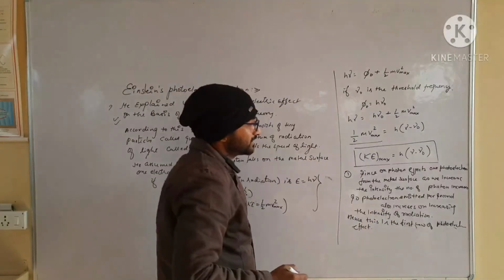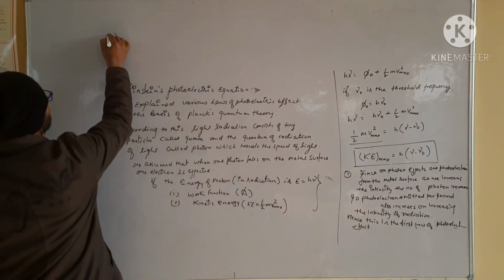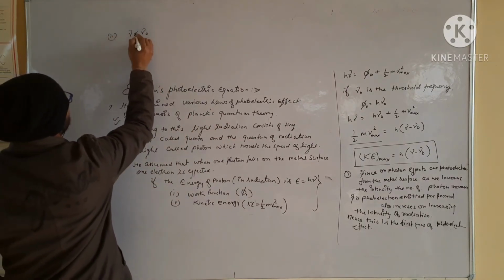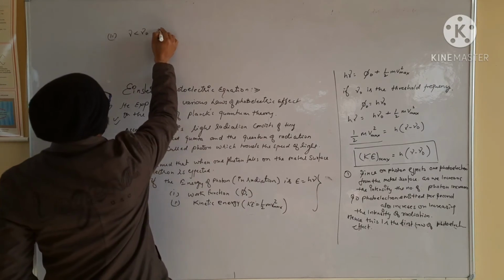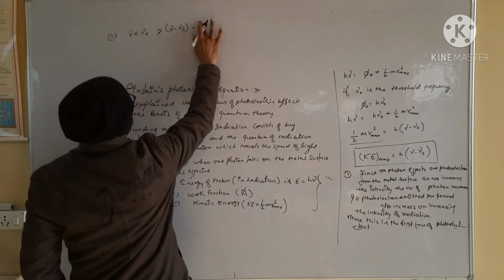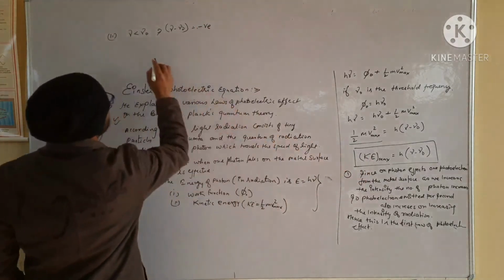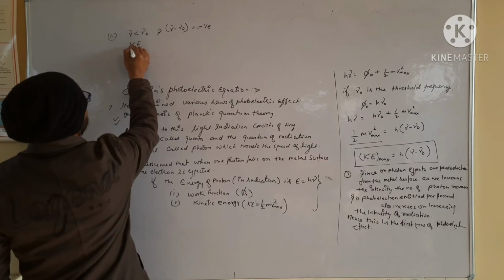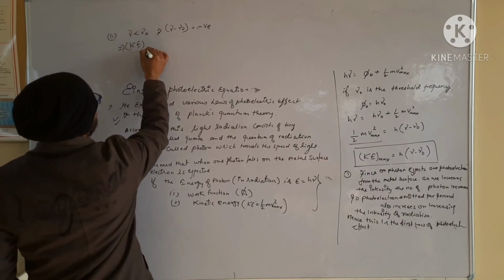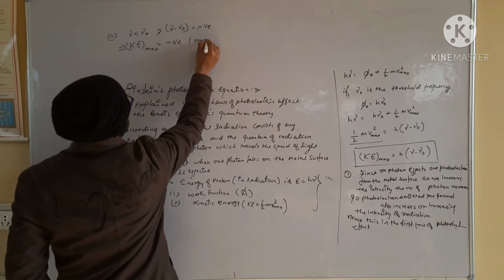Point clear? Now in the second case, if the frequency of incident light is less than mu naught, it will give us the value of mu minus mu naught negative, which gives the kinetic energy of the electron as negative, which is impossible.